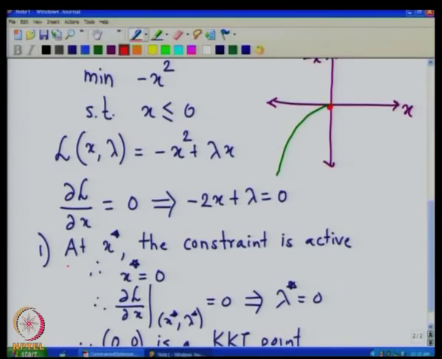Now, similarly, one can work out the other condition, that at x star the constraint is inactive. That means that at x star lambda is less than 0, and then one can find out what happens to this condition as well as the condition that lambda star has to be non-negative. I will leave it as an exercise.